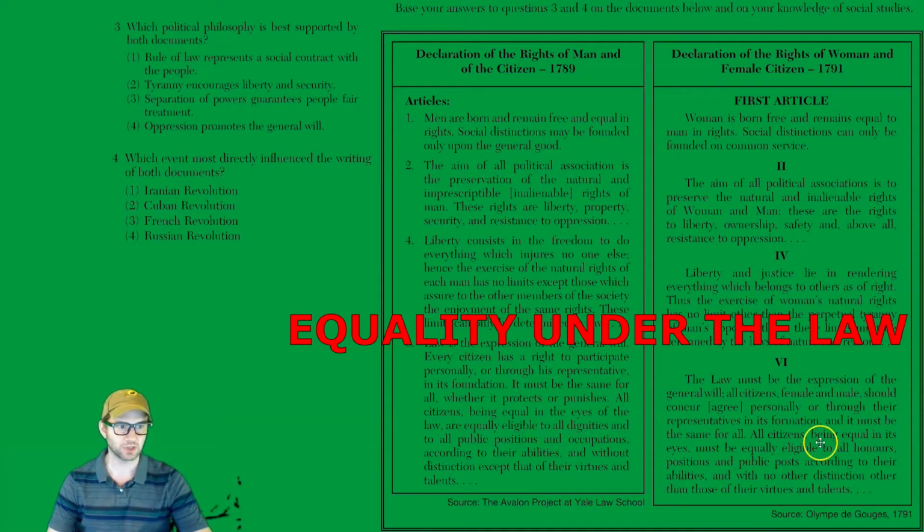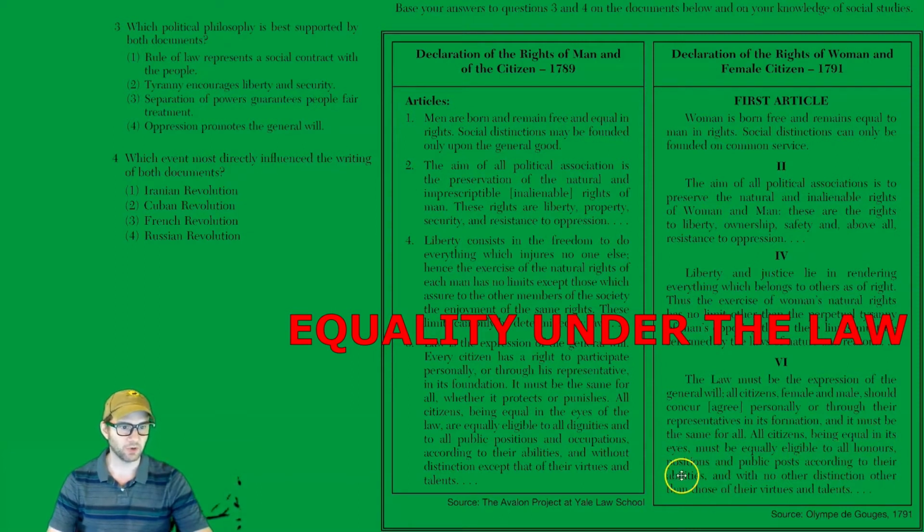So Olympe is going to rewrite and say the law must be the expression of the general will. Okay, same thing. All citizens, female and male. So specifically saying this is what's intended. Equals should agree personally or through their representatives in the formation of the law, and it must be the same for all. All citizens being equal in its eyes must be equally eligible to all honors, positions, and public posts according to their abilities.